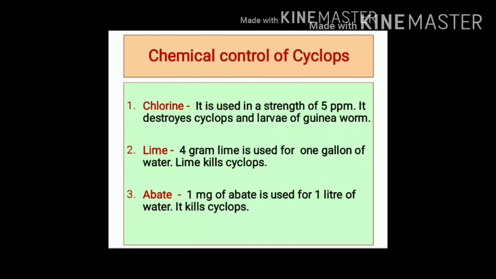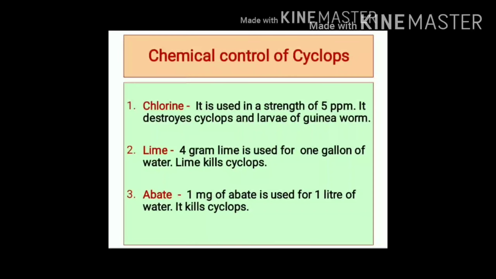For chemical control of cyclops, we can use chlorine, lime, and abate. Chlorine is used in the strength of 5 ppm. ppm means parts per million. ppm can also be expressed as milligram per liter. So, the amount of chlorine which is used for controlling cyclops is 5 milligrams for 1 liter of water. Chlorine destroys cyclops as well as the larvae of guinea worm.